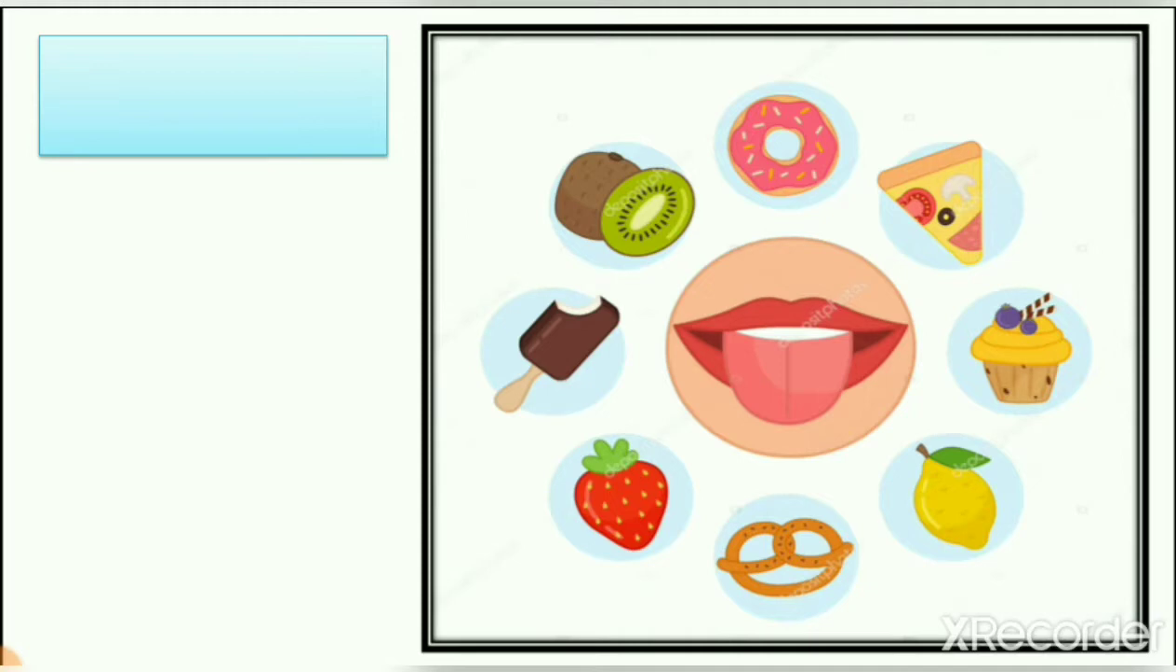So you can see here kiwi, ice cream, donut, pizza, lemon, strawberry. So all these things are different in taste. And how do we know that? With our tongue. The tongue is one of our sense organs which helps us to taste different types of things. That chili is very spicy, while mango is very sweet, right? So that's why they're known as sense organs.